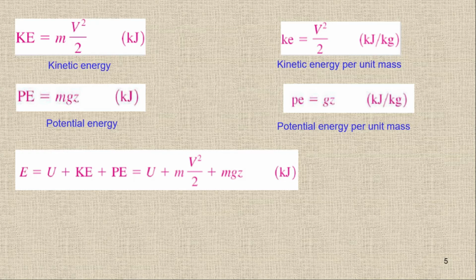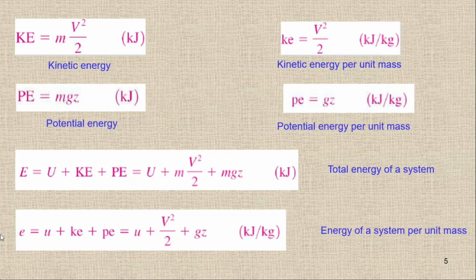I can write the energy in terms of specific as well. If I divide by mass, E divided by mass gives this small e, which is the specific energy, or energy of the system per unit mass. Kinetic energy divided by mass gives the specific kinetic energy, plus potential energy divided by mass gives the specific potential energy.